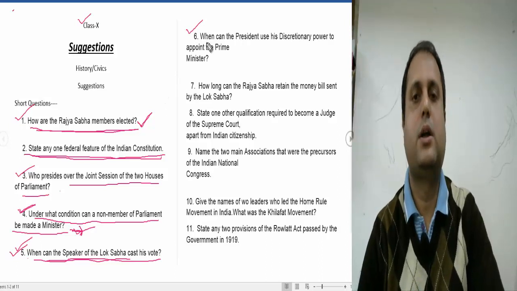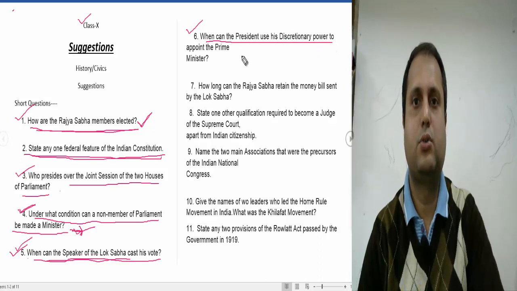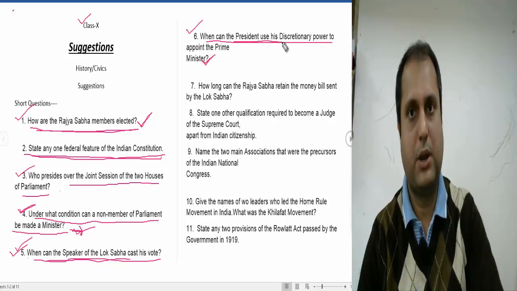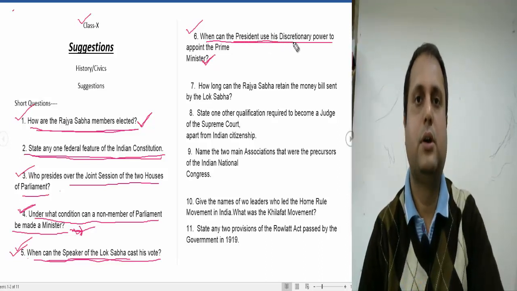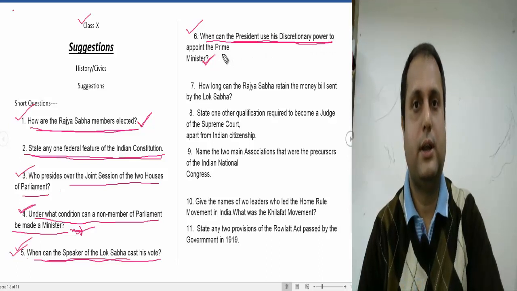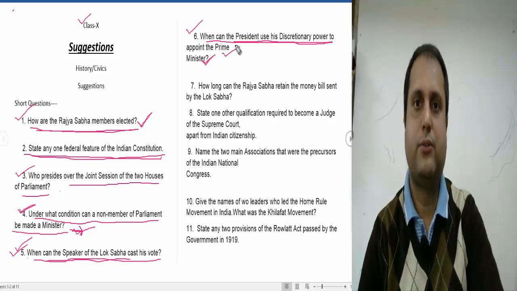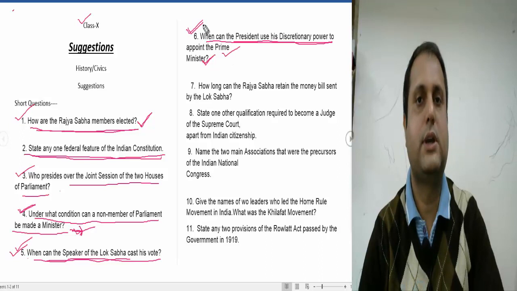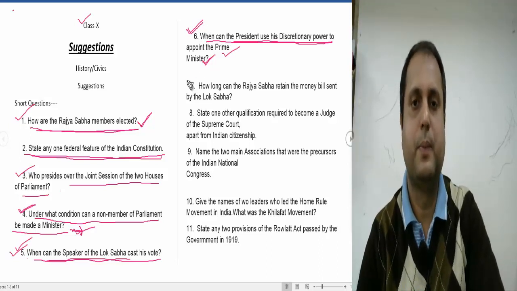The 6th one asks: when can the president use his discretionary power to appoint a prime minister? When no political party is able to get a clear majority in the Lok Sabha. In this condition the president can use his discretionary power and appoint a person who enjoys majority support in the Lok Sabha. It is also an important one. You should remember this because it has a chance of coming in the board examination.